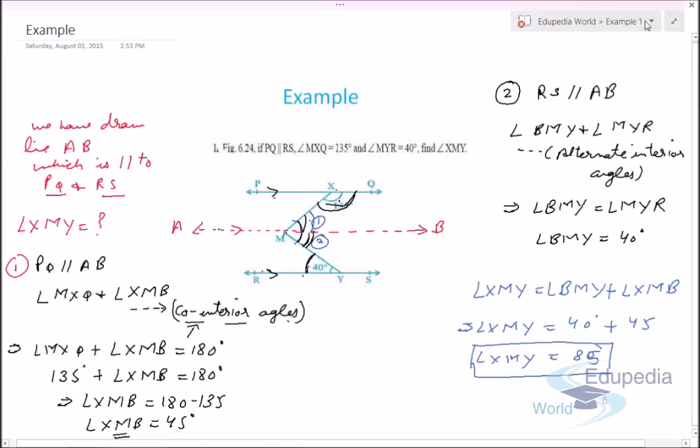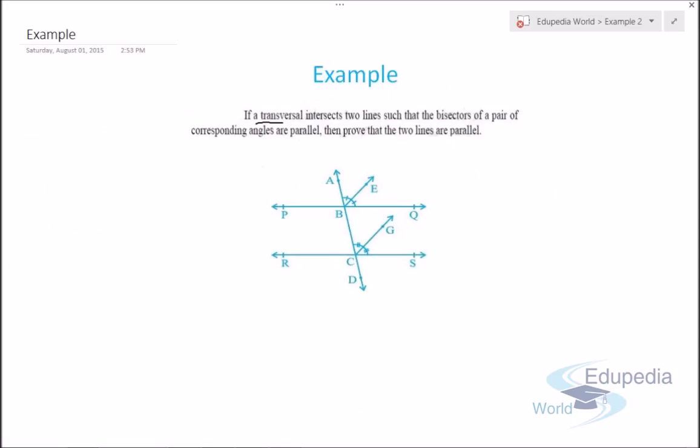So let's move on to the next example. Example number 2. It's a very important example. You have to watch this example very carefully.